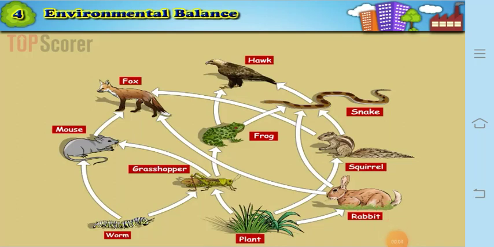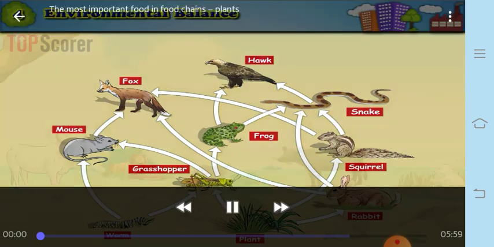Miss Kumud here, and we have started with environmental balance, and we have already finished in that lesson food chain and food web. Now, let us proceed further, dear students.